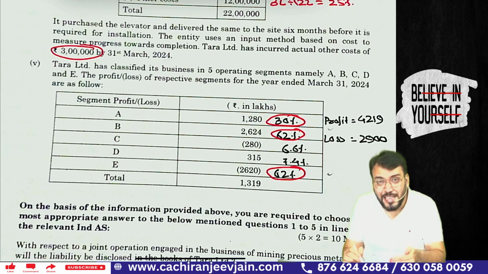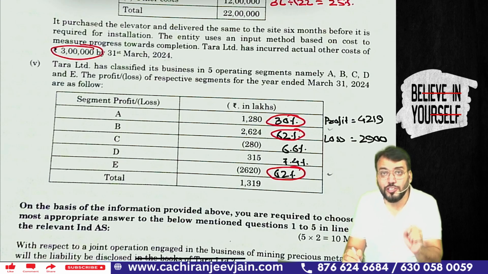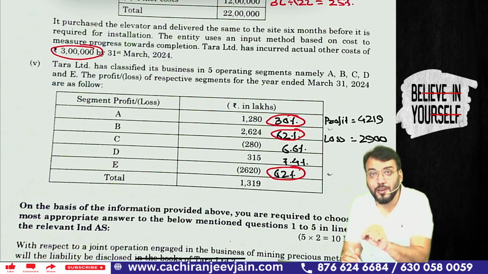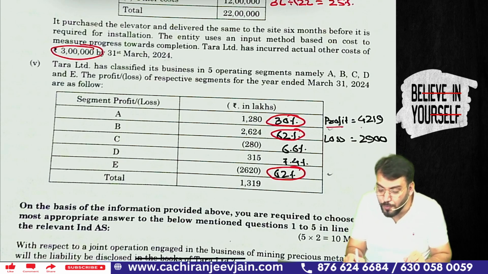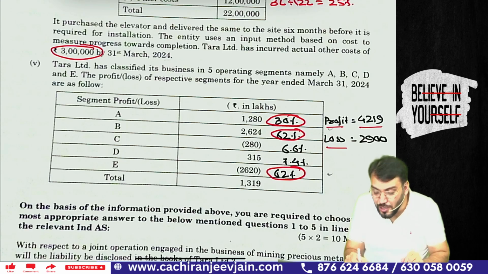Whenever they have given segment profit or loss, first you need to find out the total of all profit. Total of all profit is 4219. Then total loss is 2900. We'll take the higher one. In absolute terms, the higher one is 4219.